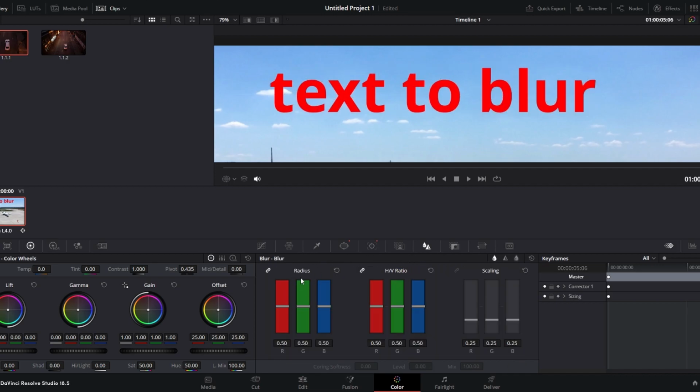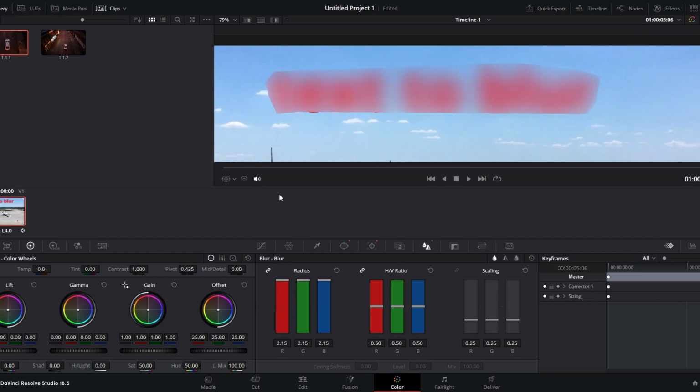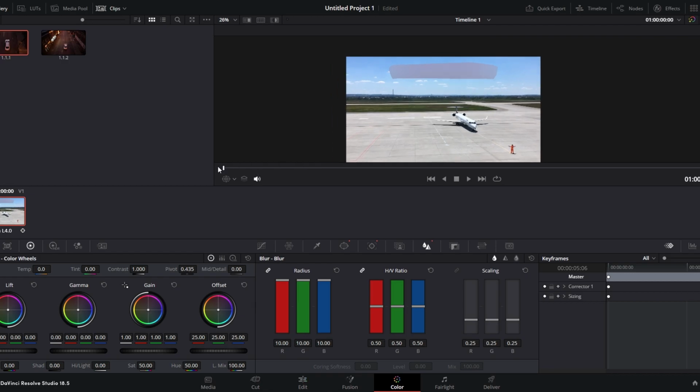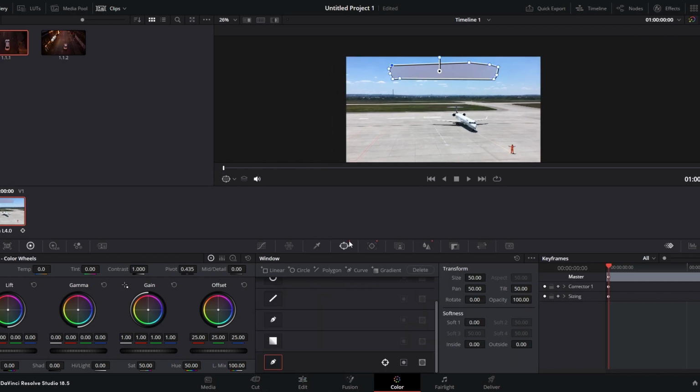increase the radius of the blur effect. This will blur the area covered by the mask, effectively hiding the text. Play back your video to ensure the text is effectively blurred. If needed, make further adjustments to the mask or blur settings until you achieve the desired results.